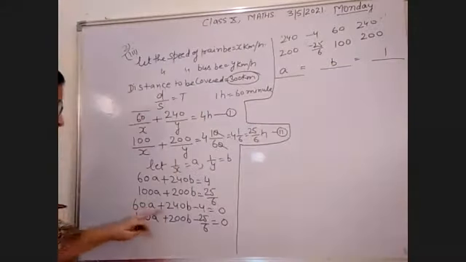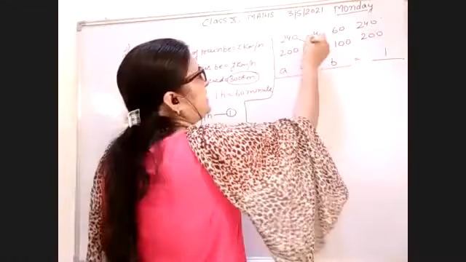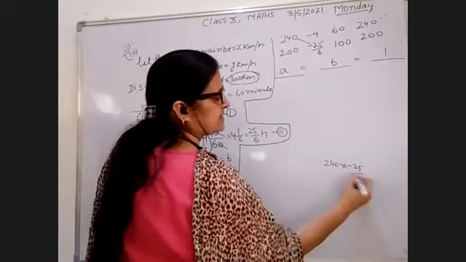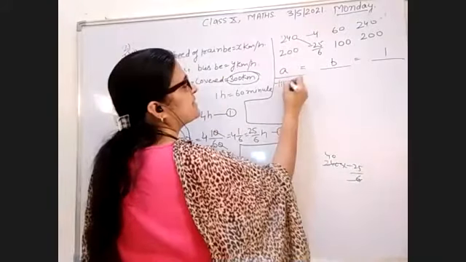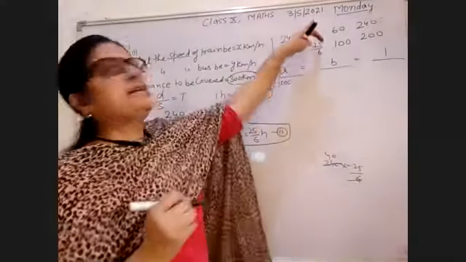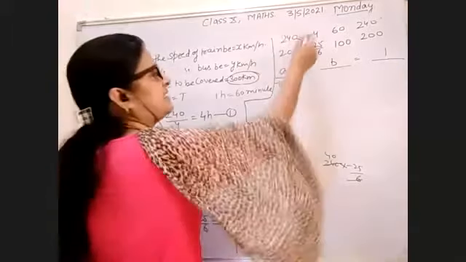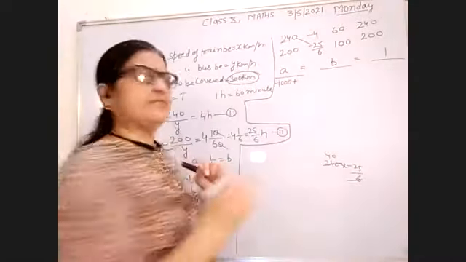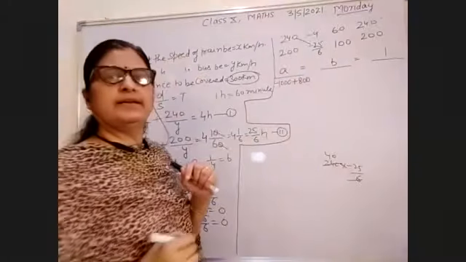Here I use the variables a and b. While multiplying 240 with -25/6, it is equal to -1000. And when you multiply upward, you have to put an extra minus sign, and 1 minus is given, so this sign becomes positive, and 200 multiplied by 4 is equal to 800.